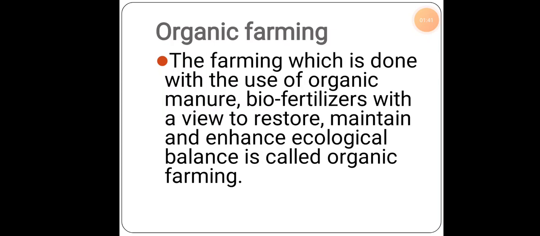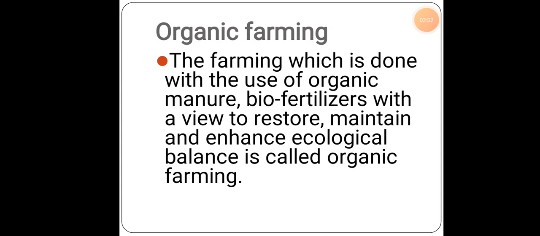The next thing is organic farming. The farming which is done with the usage of organic manure, maybe like cow dung or peels of vegetables, bio-fertilizers, with a view to restore, maintain and enhance ecological balance, is called organic farming.